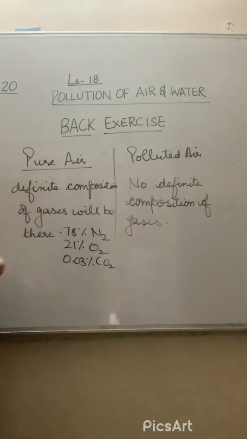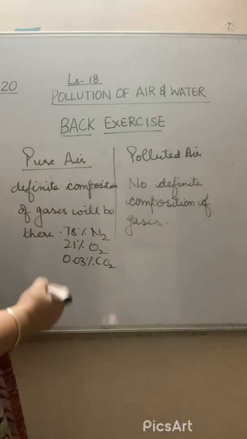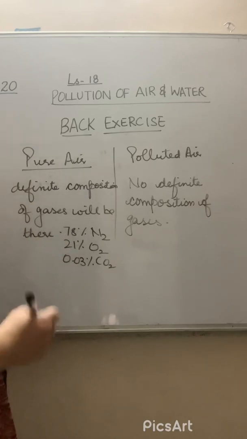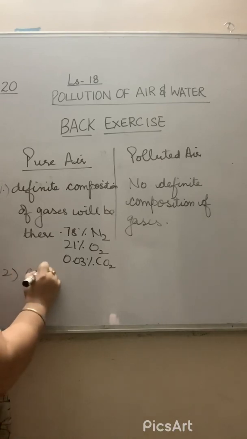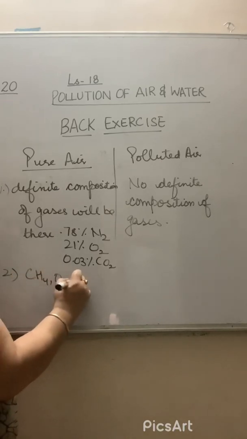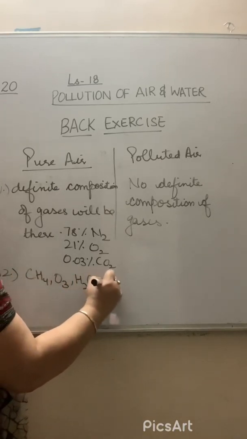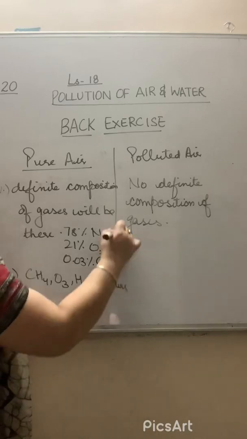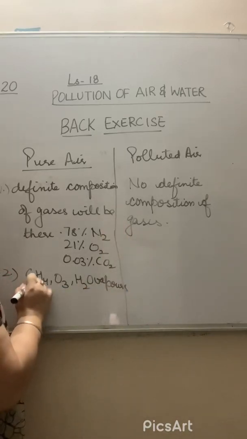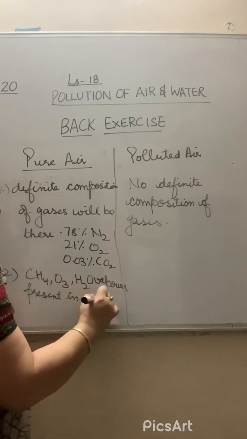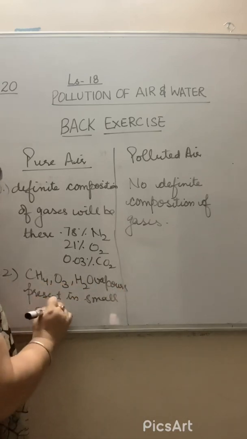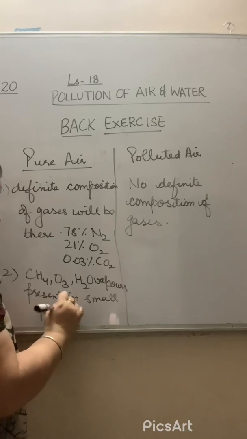Right, beta? Then the second point, what can we write down in this? Water vapor, ozone and methane are present in a small quantity.